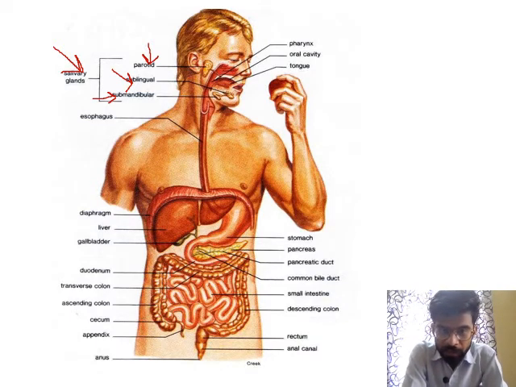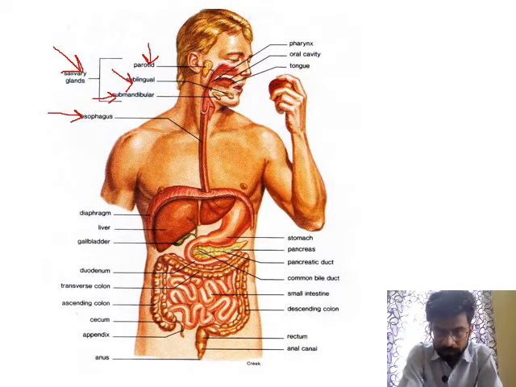Then a pipe runs towards the stomach. This pipe is known as the esophagus, or you can say food pipe. Another name of the esophagus is the food pipe.